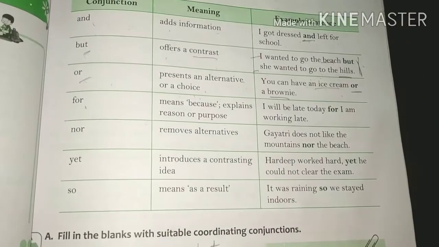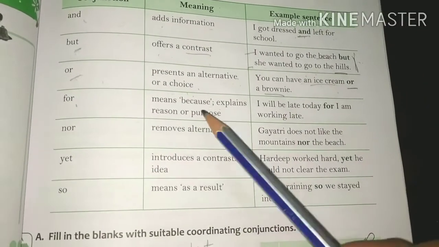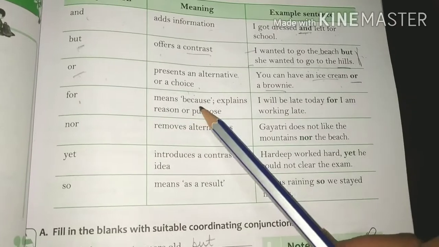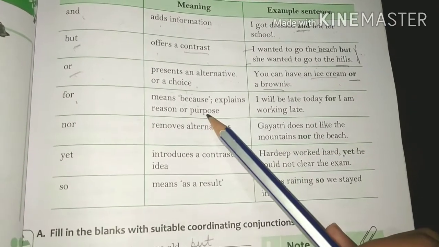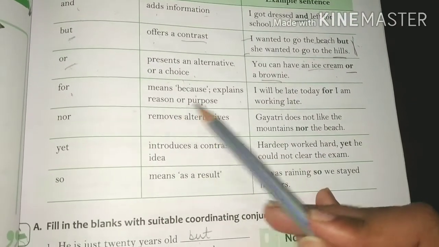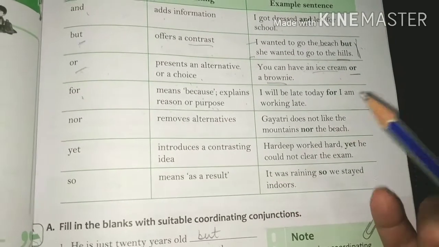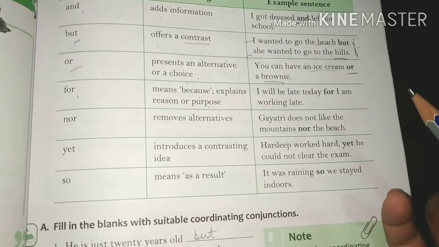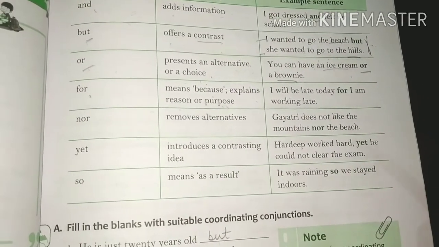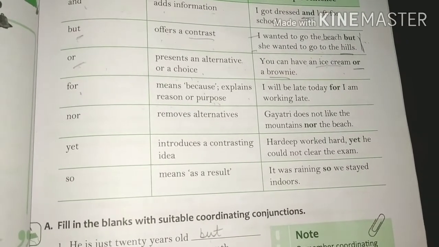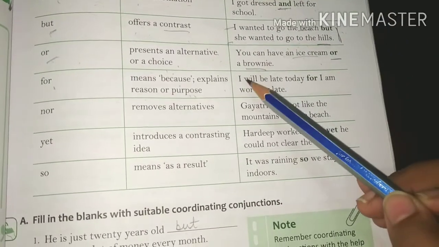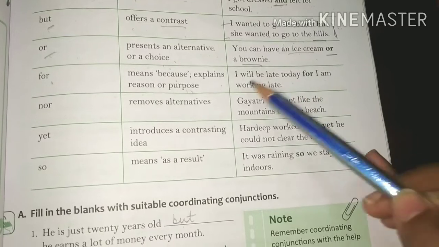For is used to explain reason or purpose. For is used to indicate a proof or explanation of something that is being stated. Like: I will be late today, for I am working late.